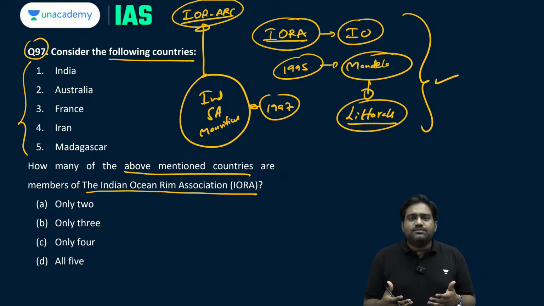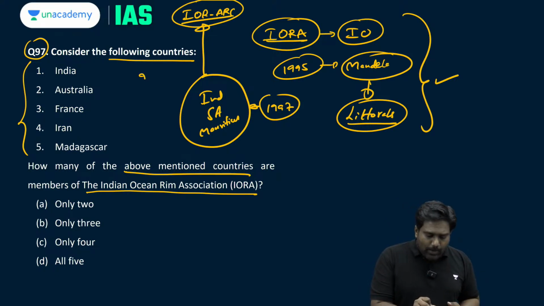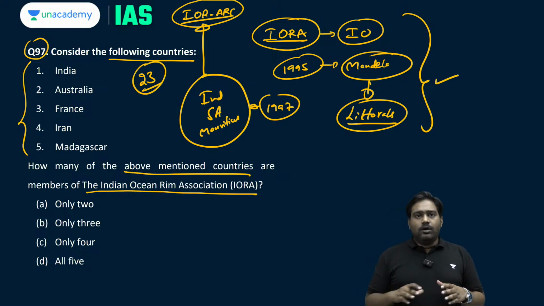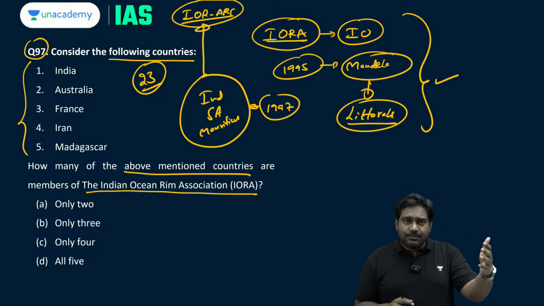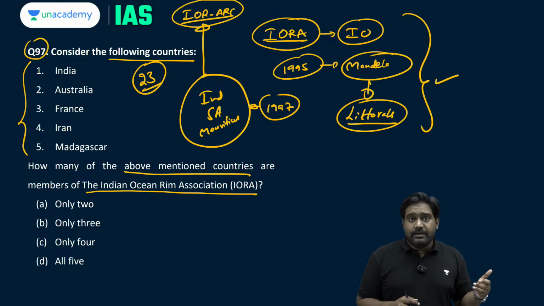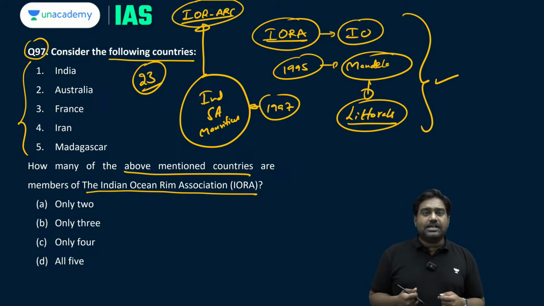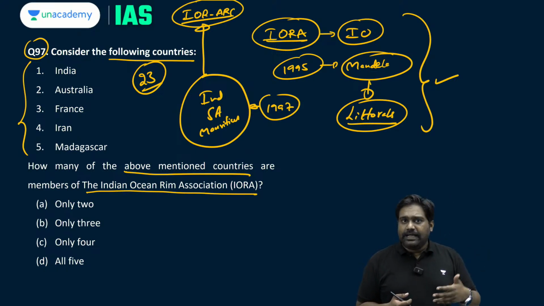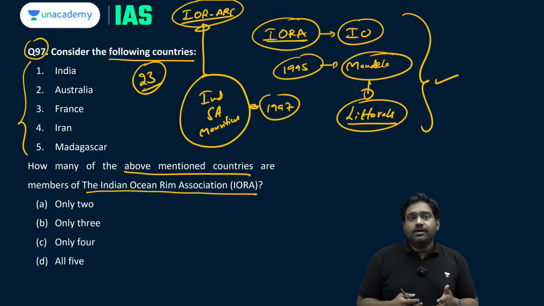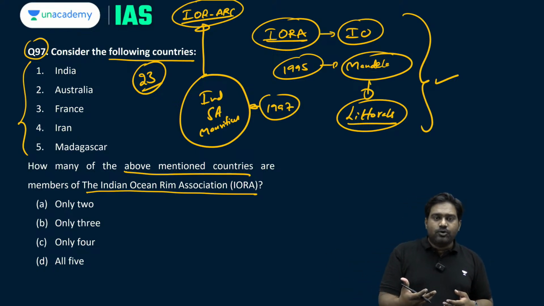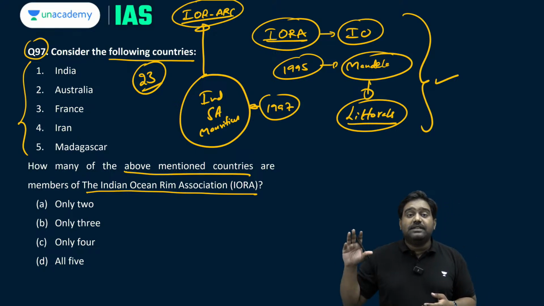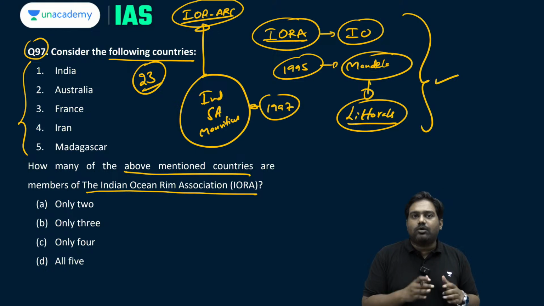Over the years, IORA's membership has expanded. Today there are 23 member states. Almost all the Indian Ocean littorals are part of this important organization. From Iran in the Persian Gulf to UAE, Oman and Yemen towards the Arabian Sea, and of course India, Bangladesh, Sri Lanka from South Asia, and even East African countries like Kenya, Mozambique, Tanzania, etc. And Indian Ocean island nations like Maldives, Mauritius, Madagascar, Seychelles, and even Southeast Asian countries which are littorals of the Indian Ocean like Singapore and Indonesia, as well as Australia. They're all members of this important grouping.